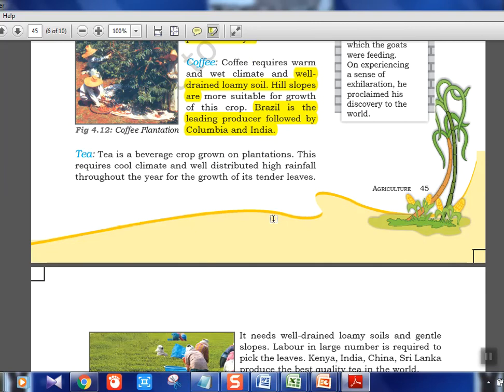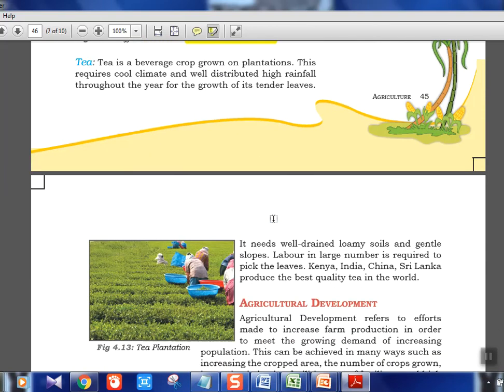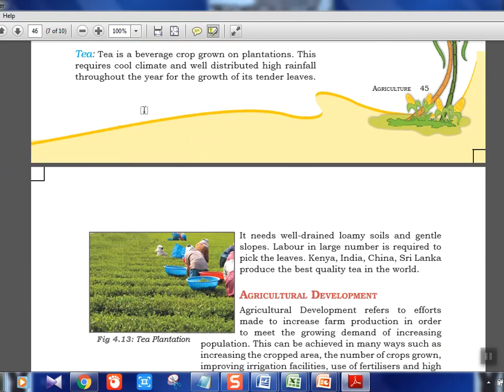Tea is a beverage crop. Right from the time of the Britishers, you know, British people are tea lovers, and they used to invest a lot in the tea plantations. Even in trade, they were forcing the people to grow more and more tea and exporting it back to Europe, to England actually. So tea is a very important crop in India.